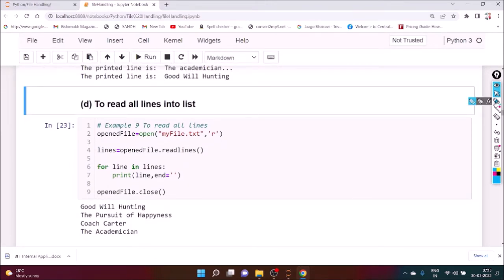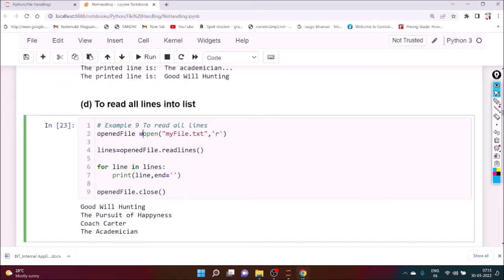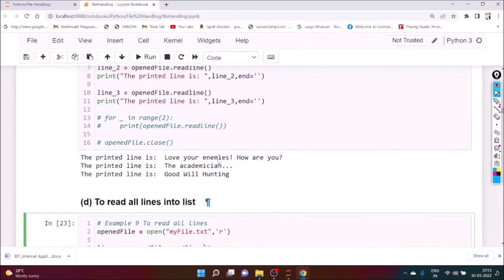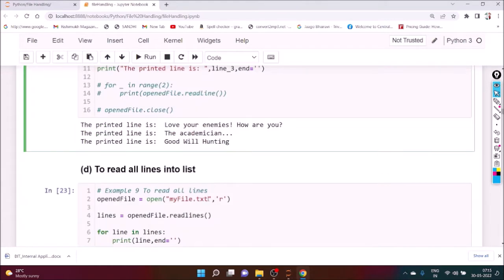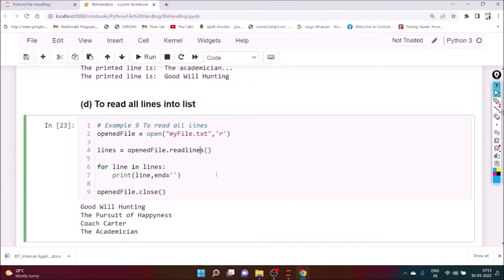Now to read all lines into a list. Suppose we want to read all the lines. So definitely first of all we have to open the file. Mandatory, we have to pass the file name and it is readable. And here lines is equal to open file dot readlines. Here you can see one s is there. If you don't put s, it will print line by line. If you put s here, it will print all the lines at a time.